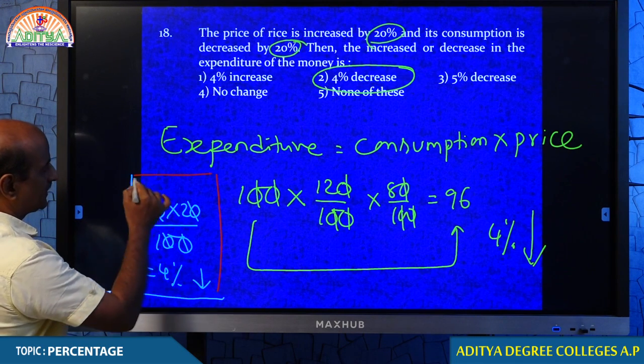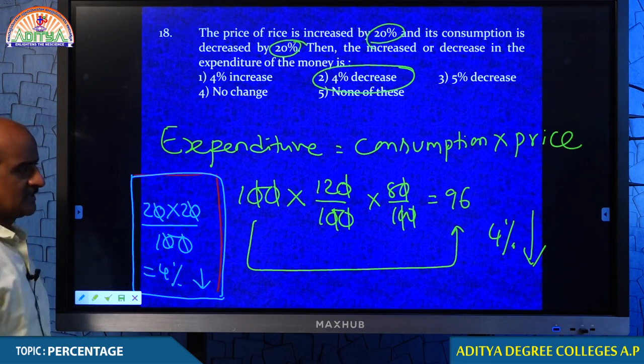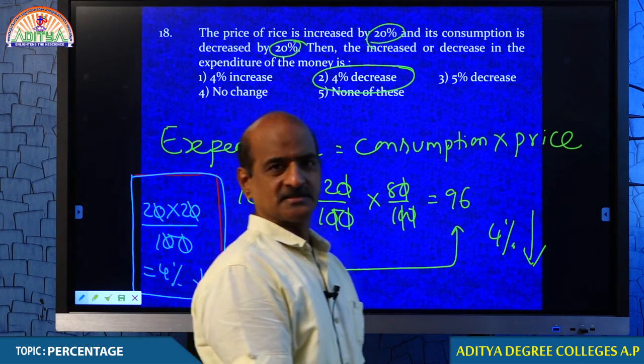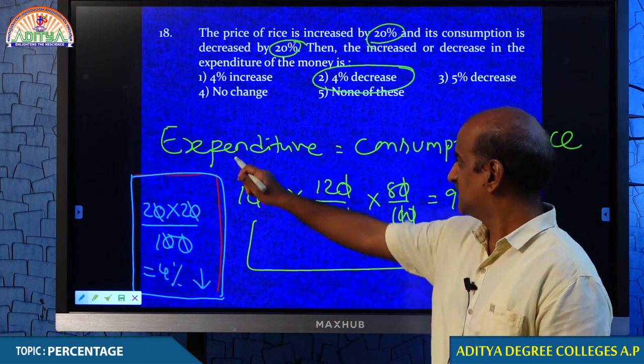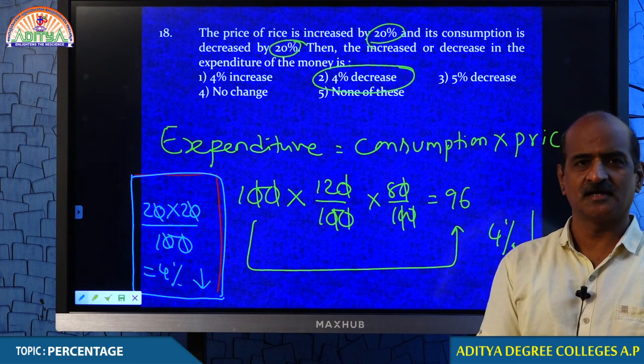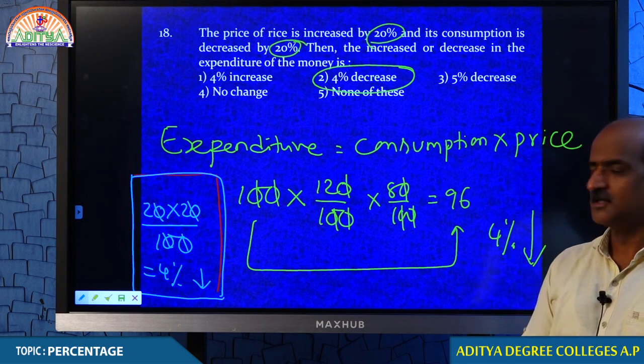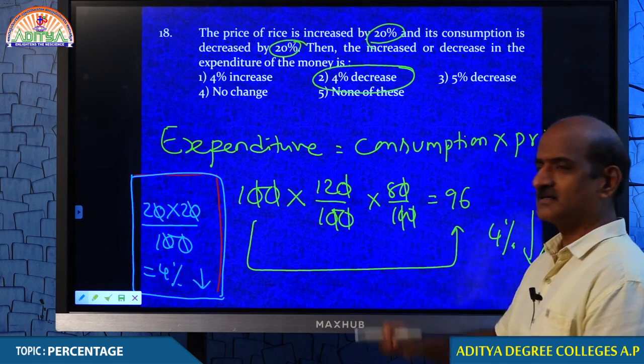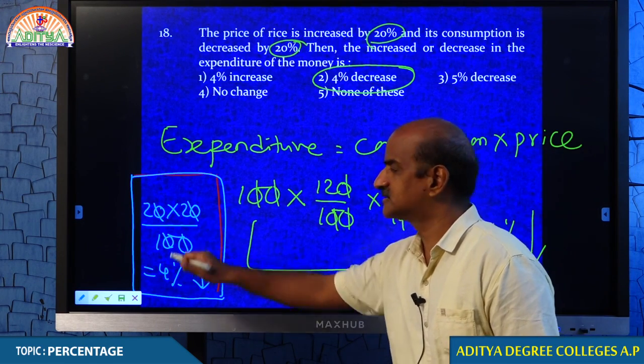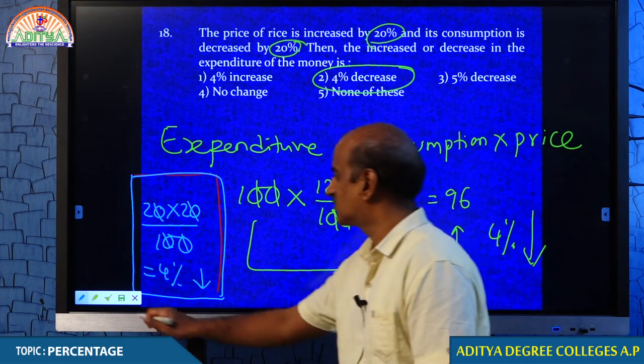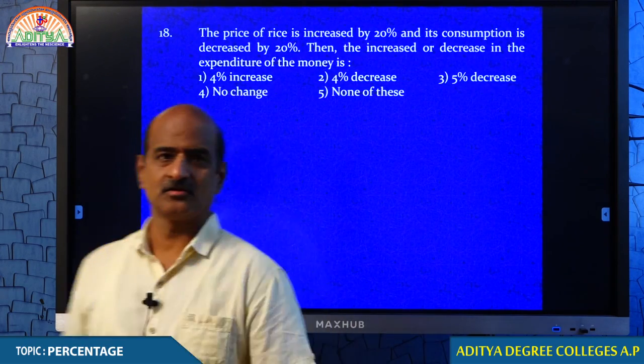So, this we can use when percentage increase and percentage decrease are same. Of course, this is also a process, I do not say it is not. But if increase and decrease are same, you can straight away use this technique. Note down, students. A small note, you please note down.